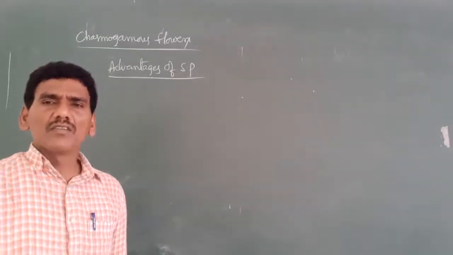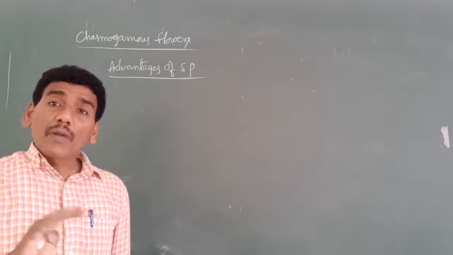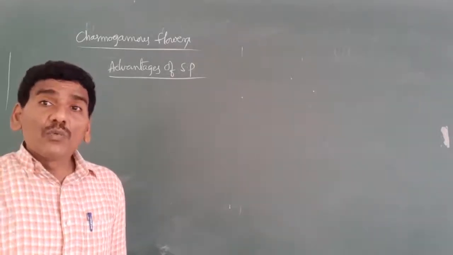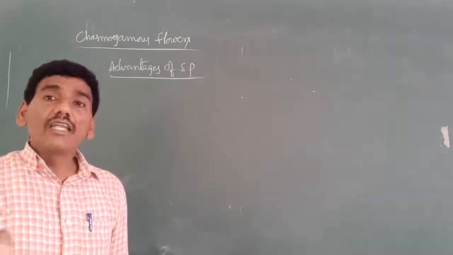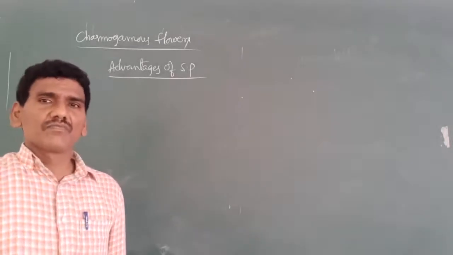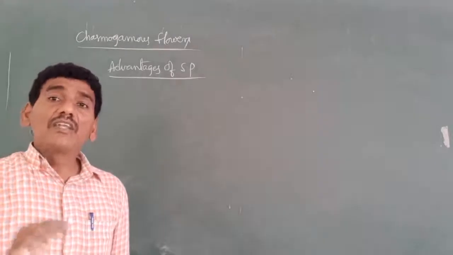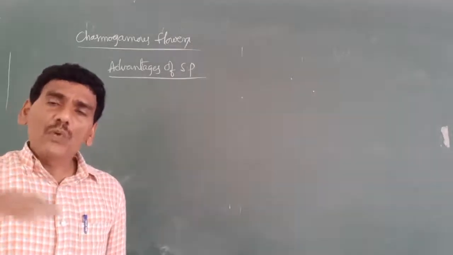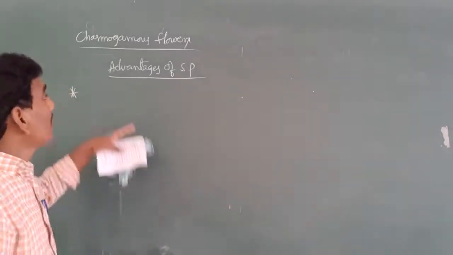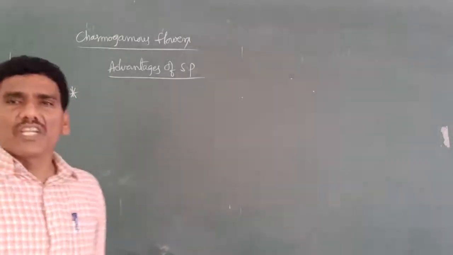Fourth point, the flowers need not provide devices for maintaining insect pollinators. Fifth point, it ensures seed formation or seed production. These are the advantages of self-pollination.